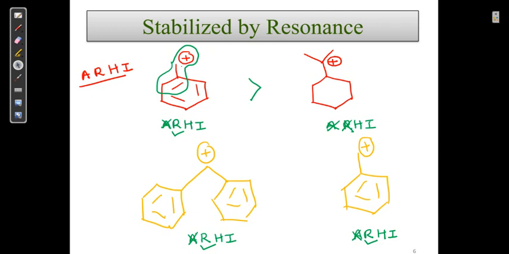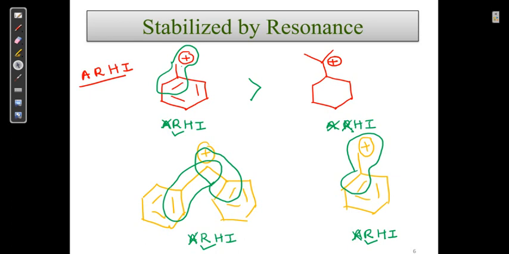This one is stabilized by this resonance and also by this resonance, while the other is stabilized by only one type of resonance. So both structures have resonance, but structure 1 has more resonating structures. Increase the resonating structures, then stability increases. So by default, this is the more stable structure.